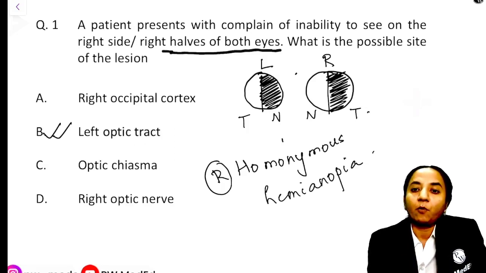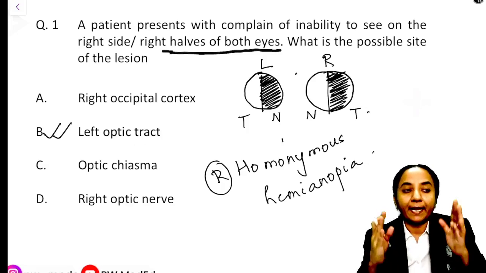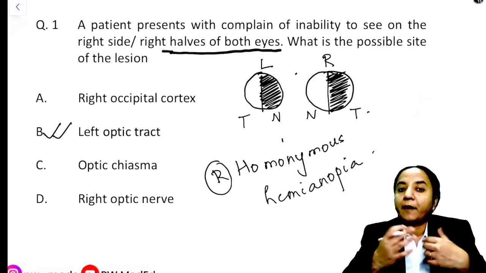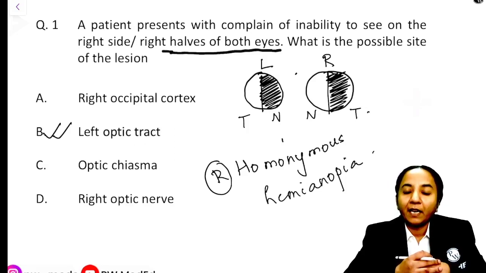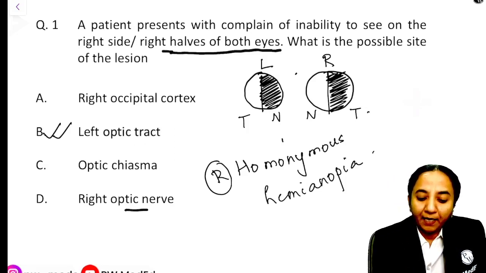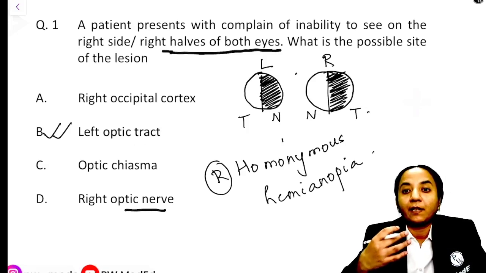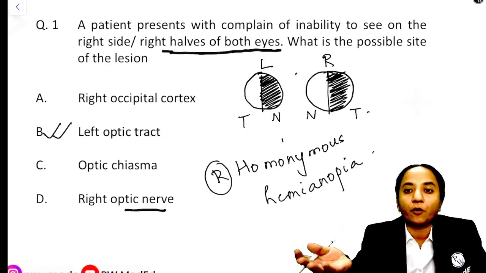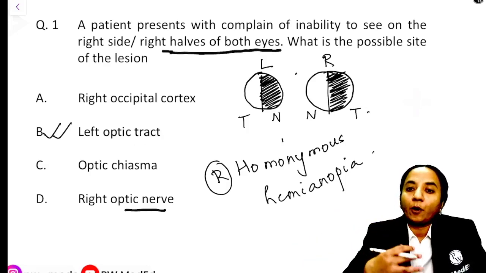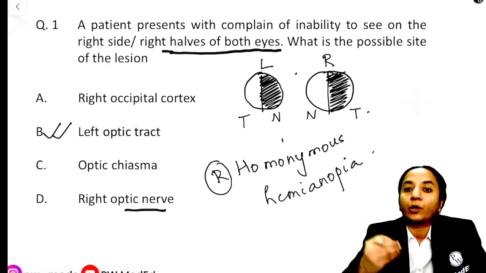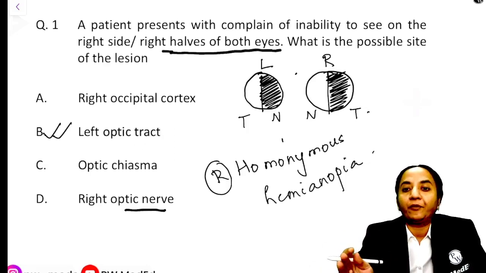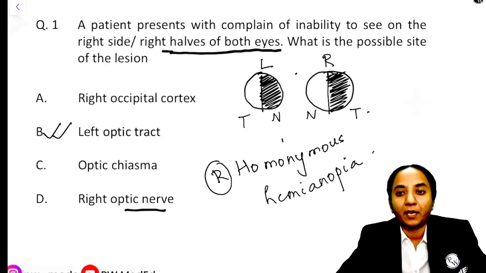If it had been a chiasma, what would they have said? They would have said that there is a loss of vision on the lateral halves of both the eyes, or the temporal halves of both the eyes. Right? For optic nerve, what would they have said? They would say that there is a loss of vision in the right eye. They would not say right side, or right halves of both the eyes. So for right optic nerve, the question would have said there is a loss of vision in the right eye. For optic chiasma, they would have said that there is a loss of vision on the lateral side of both eyes, or lateral halves or temporal halves of both eyes.